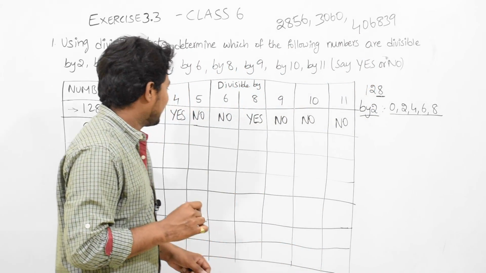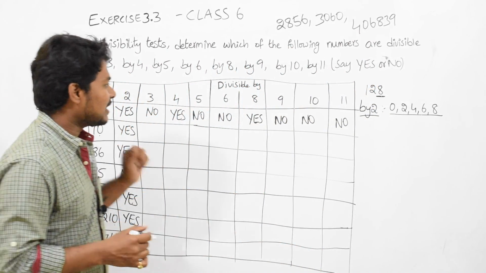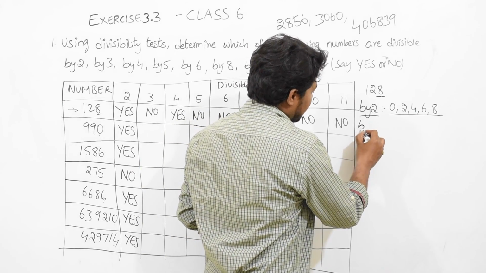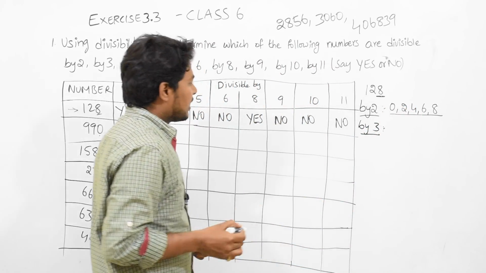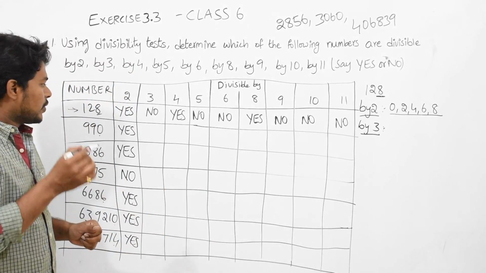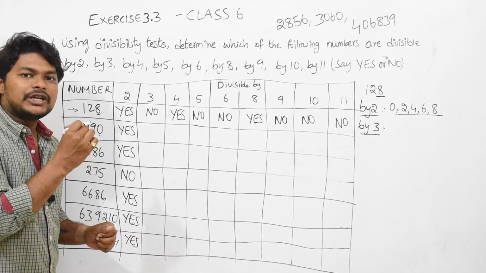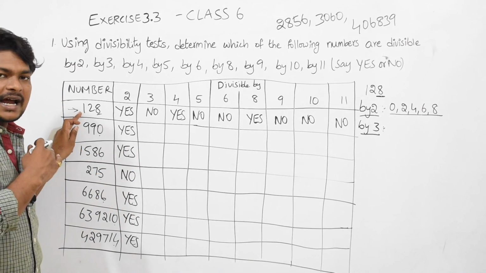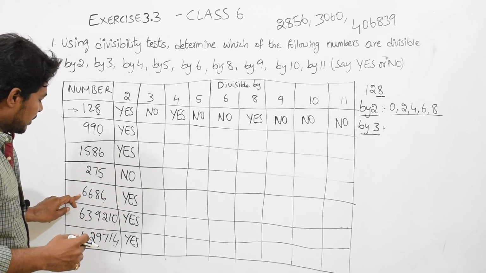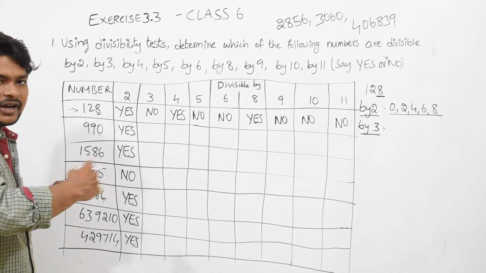Now similarly, the divisible by 3 condition. The divisible by 3 condition is, you need to add the digits. Suppose it has 3 digits, add 3 numbers. Suppose 4 digits, add 4 numbers. 5 digits, add 5 numbers.